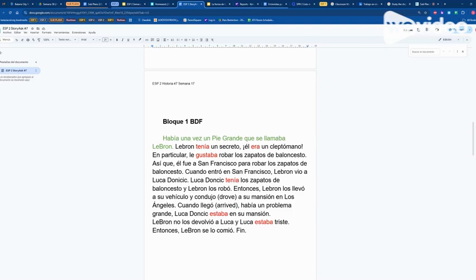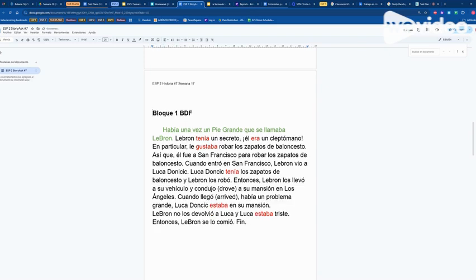So when you do this on a separate sheet of paper, you'll be able to have the notes in front of you. With that said, to reiterate the task, you are going to rewrite this story as though you are LeBron James. So all the LeBron James actions are now your actions. So you use the yo form. So instead of LeBron, yo. And as always, buena suerte.